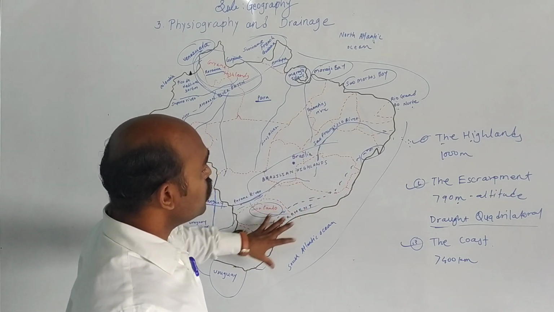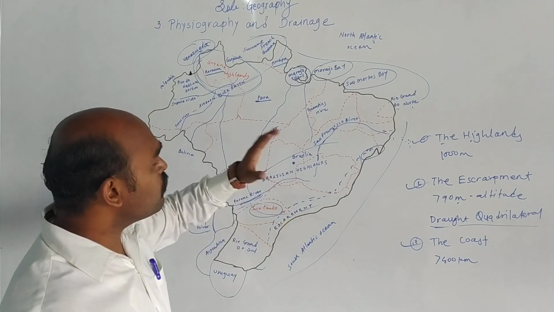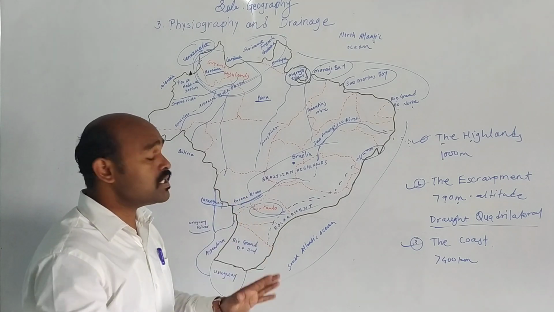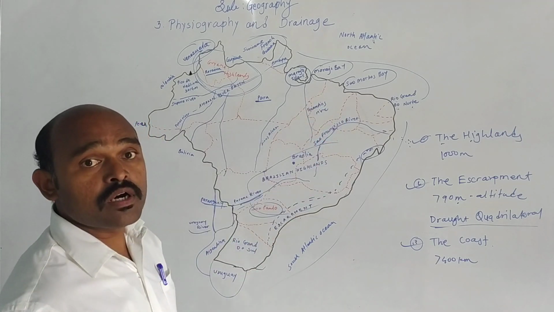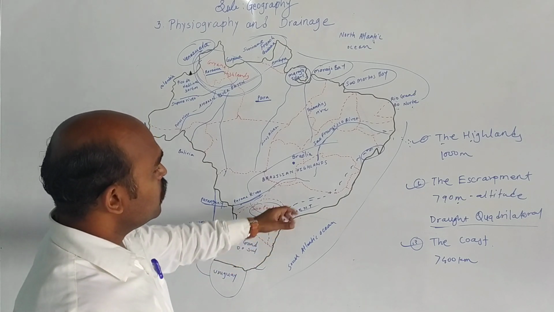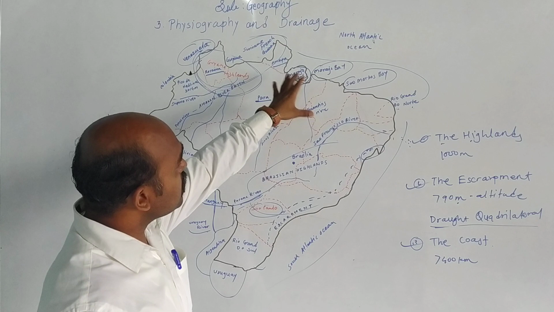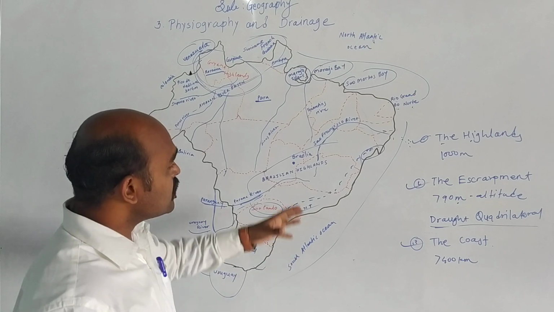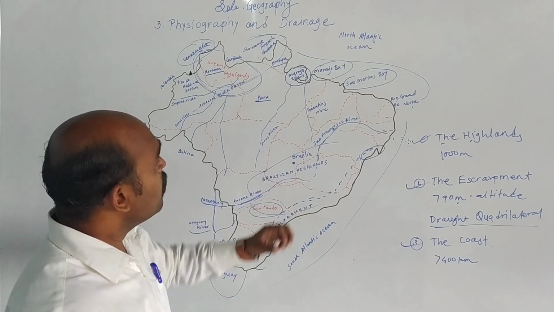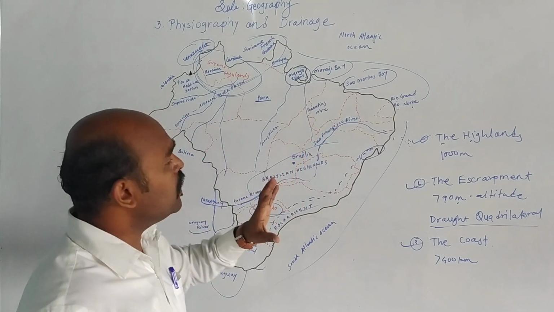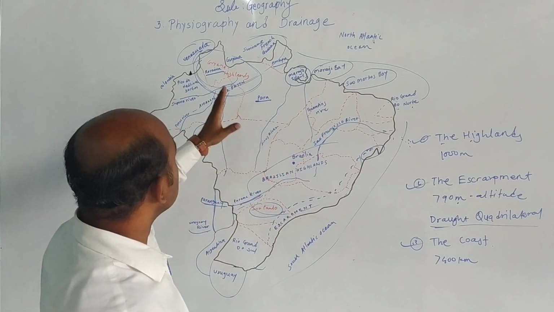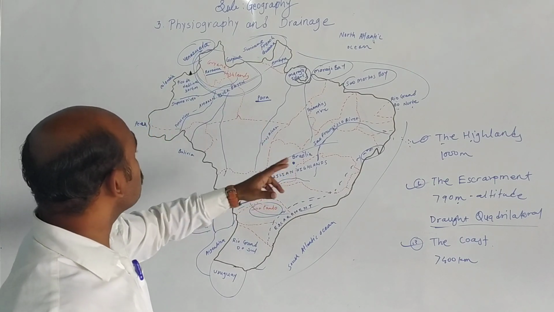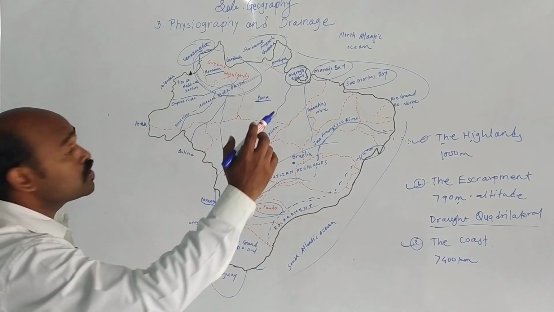Now here, if we see the coast of Brazil, then we find many beaches and also sand dunes in the coastal region of Brazil. Basically, the northern coast of Brazil is characterized by many rivers. Now, which are those rivers? Those rivers include the Amazon River and the tributaries of the Amazon River. Here we have the tributaries of the Amazon River.